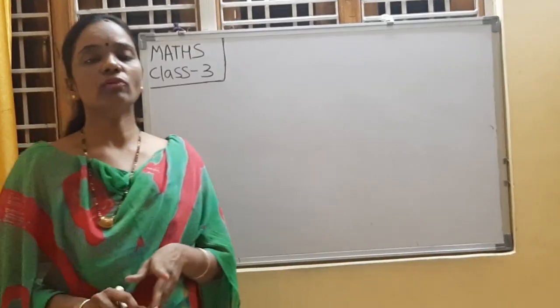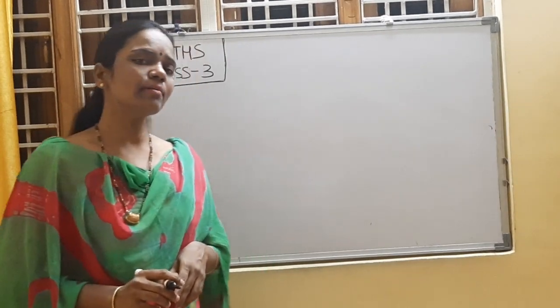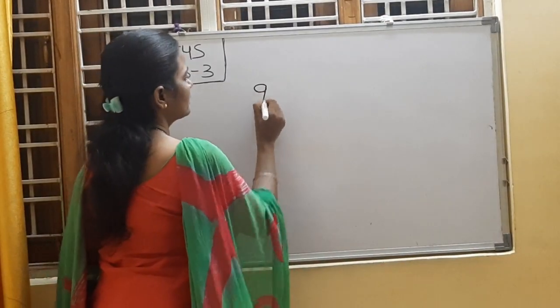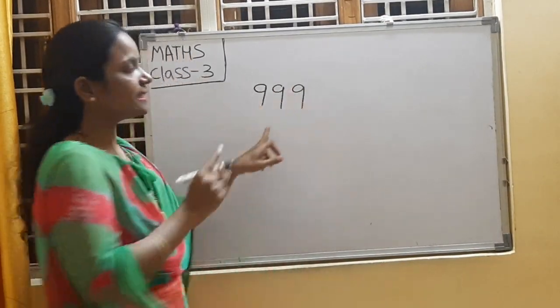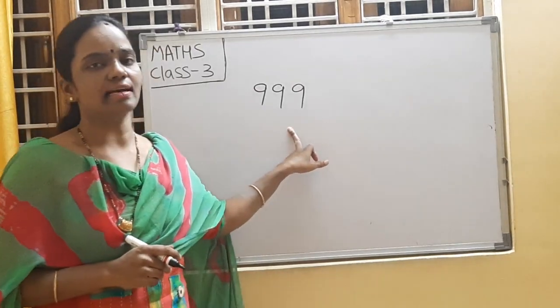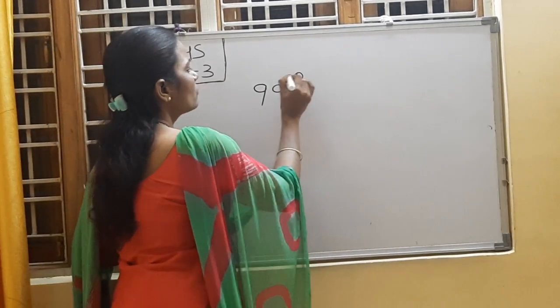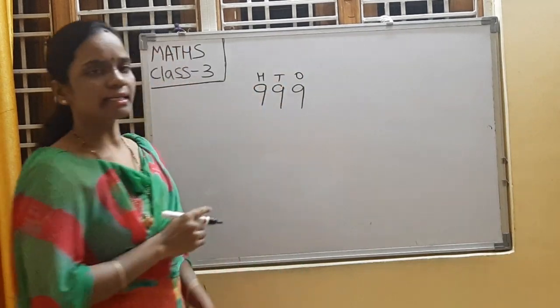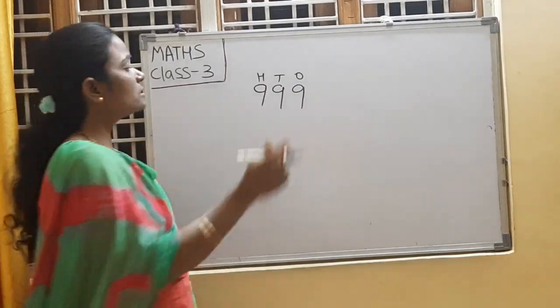Now children, tell me, what is the greatest 3-digit number? Yes, 999 is the greatest 3-digit number, right? What are the places? Ones place, tens place, hundreds place. Now add 1 to this number.